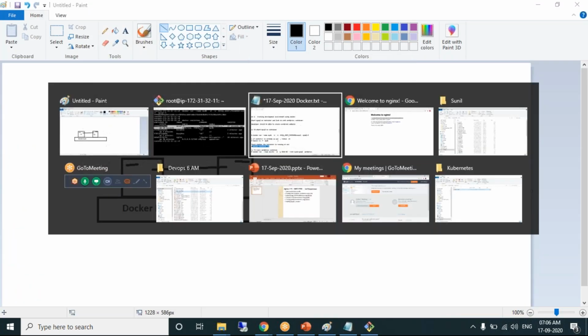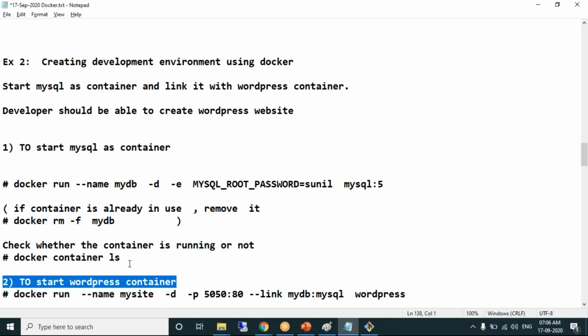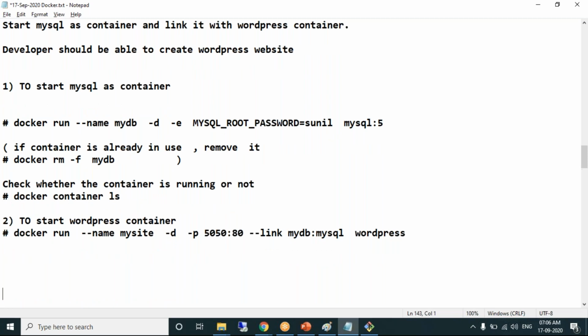Next. Start the WordPress container, the frontend container. Docker run, name of the image WordPress, name of the container mysite, detached mode, you know it. Port mapping, WordPress runs on 80, mapping it to 5050. Hyphen link is used to establish a link. I want to link to which container? MyDB. Link name is MySQL because it's a MySQL database. I'm linking it, naming it as MySQL. This link name can be anything. It's also called an alias name.